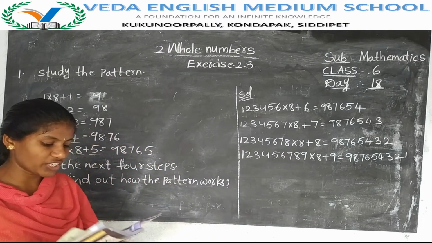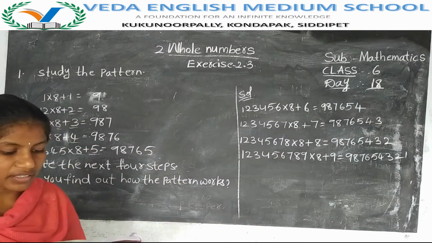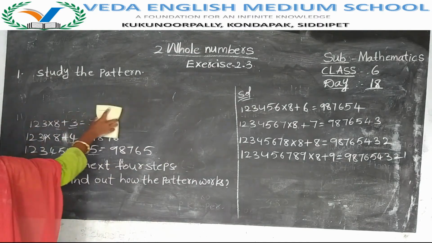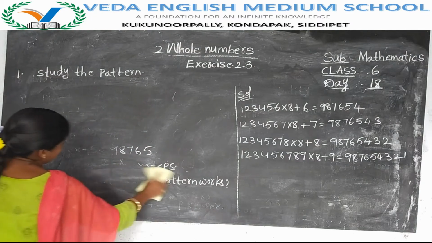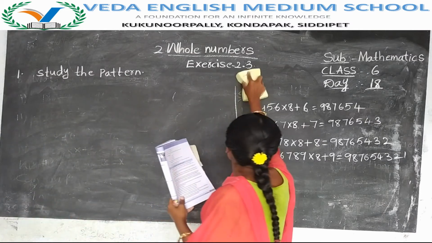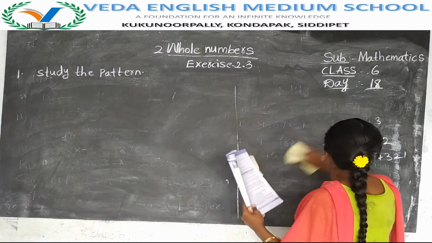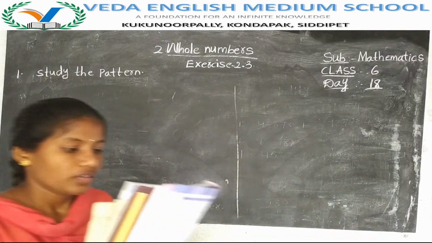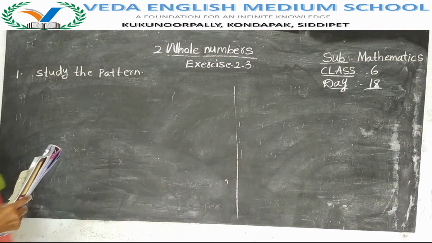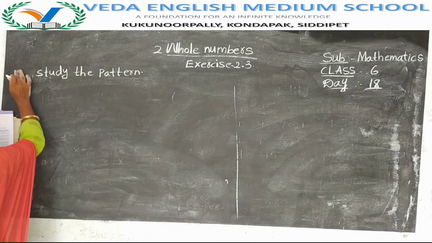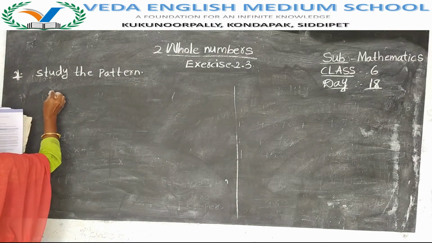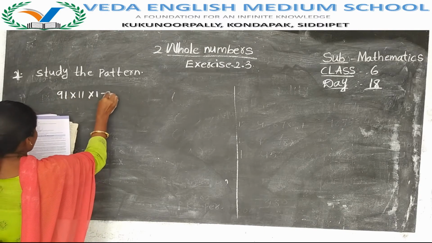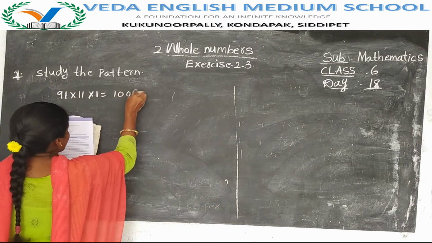Next, the second question is to study the pattern. 91 into 11 is equal to 1001.